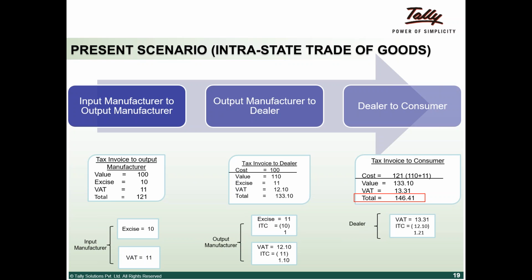The entire stretch of trading activity was VATable. But at the stage where the manufacturing activity ended, the excise became a cost for the VAT person, and only then did the VAT portion get the cascading effect, which is what is going to change in the GST regime. Since it's going to be one tax, not two different taxes which are not cascadable, it will be one tax. That is the basic and most important distinction in the input tax credit scenario that you should be aware of.